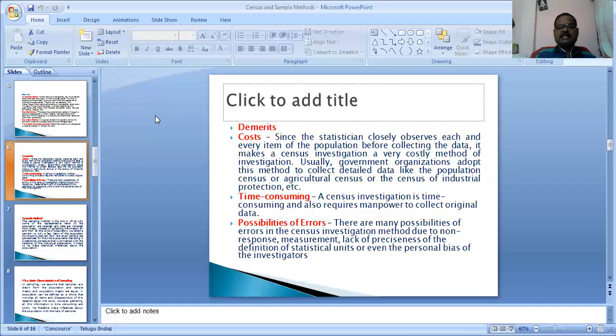Time consuming. A census investigation is time consuming and also requires manpower to collect original data. It takes one month, two months, three months, or even a year. The third one: possibilities of errors. There are many possibilities of error in the census investigation method due to non-response, measurement errors, lack of preciseness in the definition of statistical units, or even personal bias of the investigators.